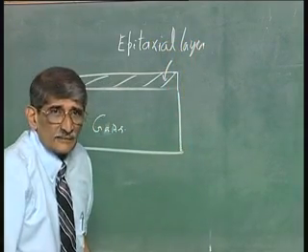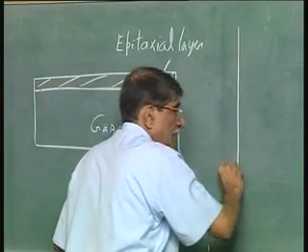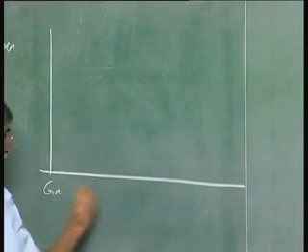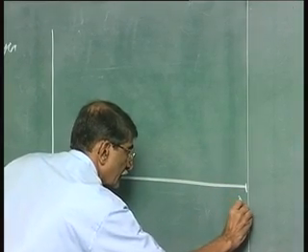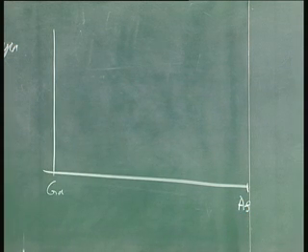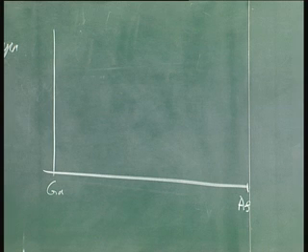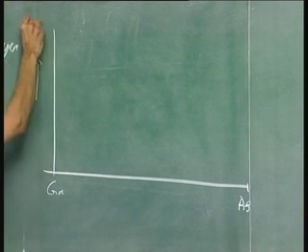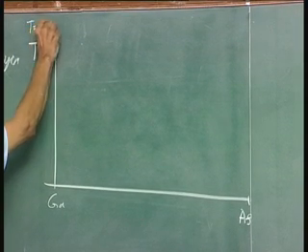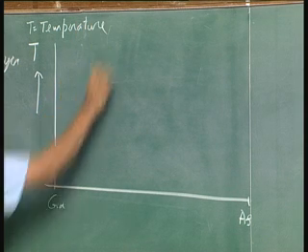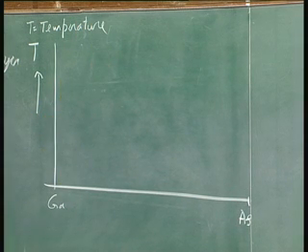If you take a look at the gallium arsenide phase diagram, I am drawing into metallurgy now. If I take temperature, the phase diagram is like this.